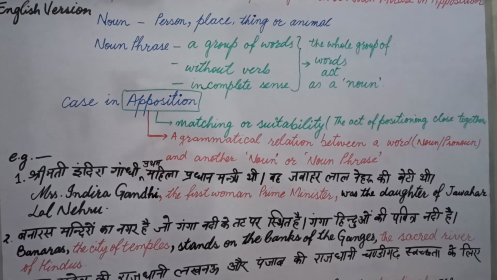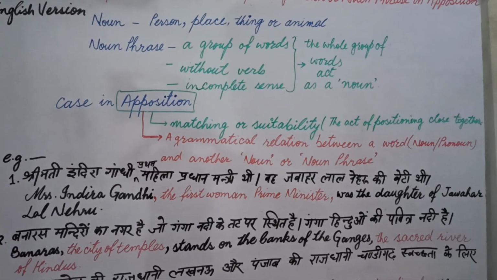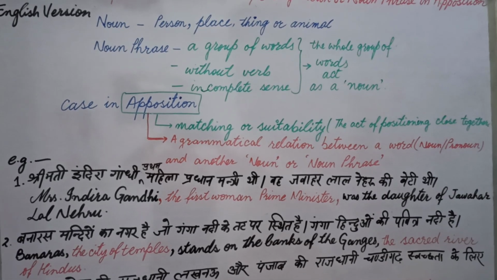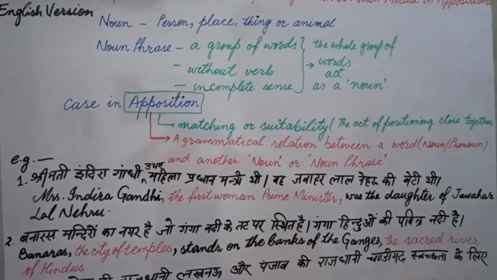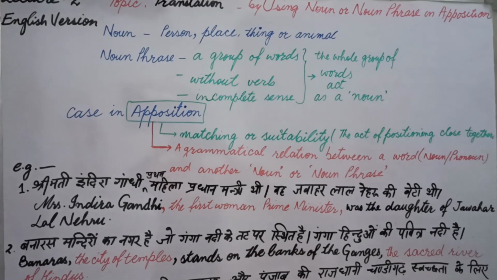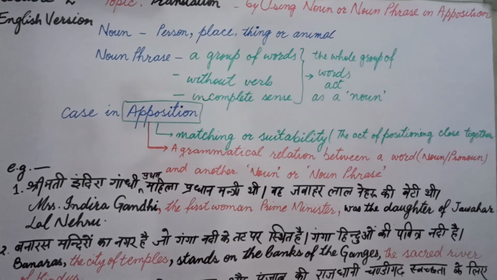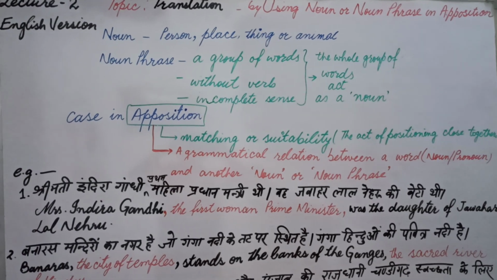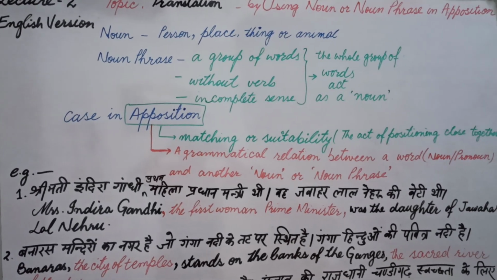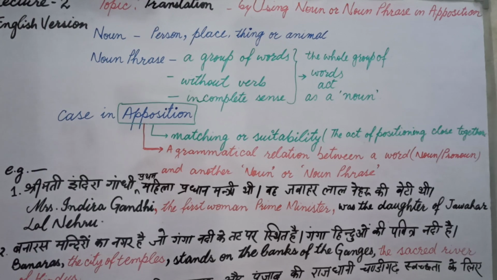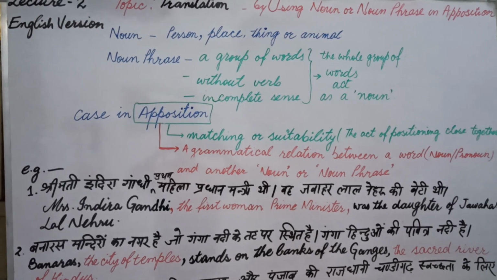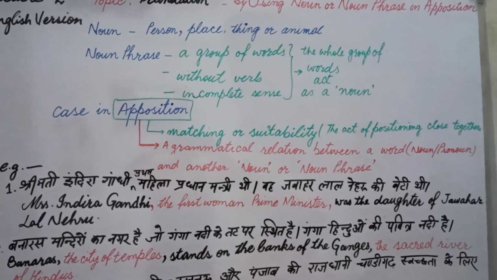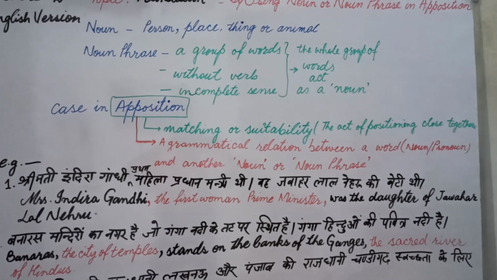Now Mrs. Indira Gandhi and the first woman prime minister are the same term. That's why we use this by writing close to each other. Mrs. Indira Gandhi is the head word and the first woman prime minister is the phrase in apposition, and I put both these two expressions closely. Was the daughter of Jawaharlal Nehru. In this way I wrote these two small sentences into one. Mrs. Indira Gandhi, the first woman prime minister, was the daughter of Jawaharlal Nehru.